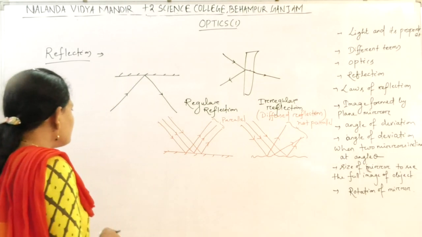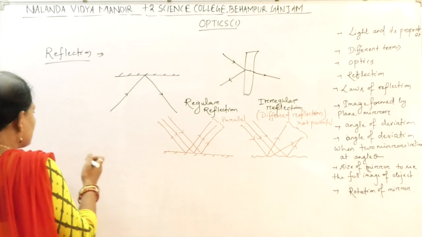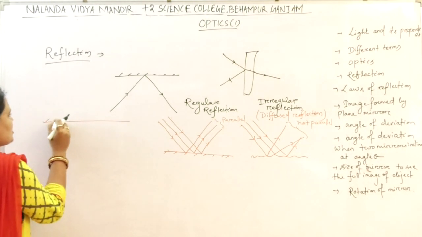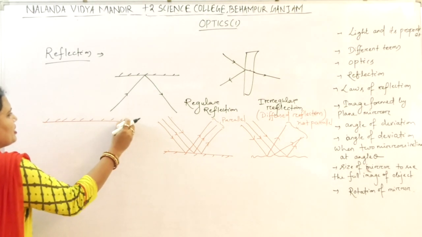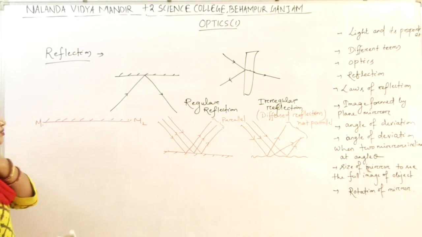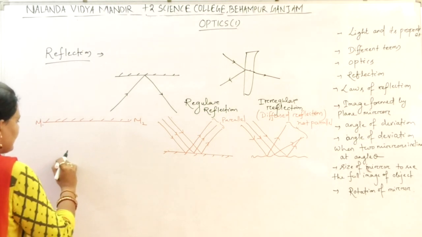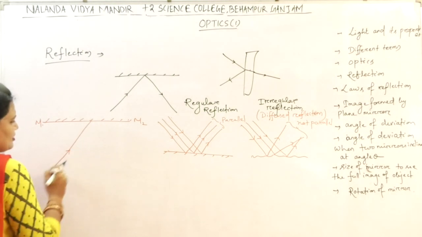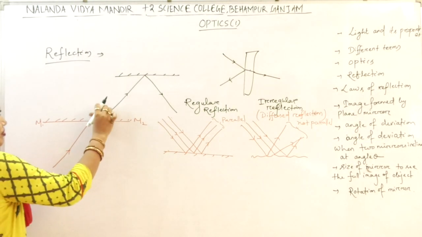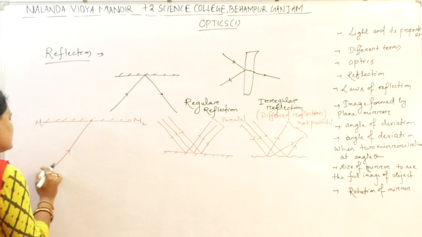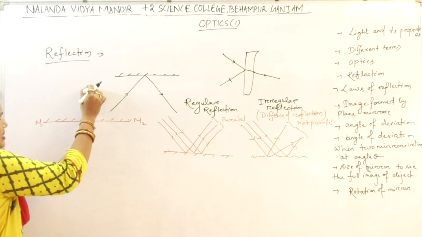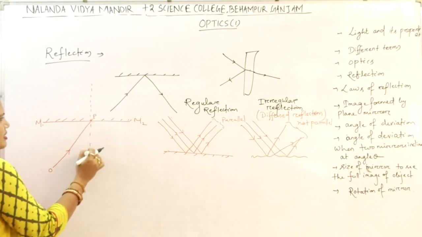Okay, then let us come to some terms related to reflection. Suppose this is the mirror. Let us give it the name M1, M2. Let a ray of light be incident at the point of incidence. Let this be O. This is P. At the point of incidence, let us draw a normal. What is a normal?